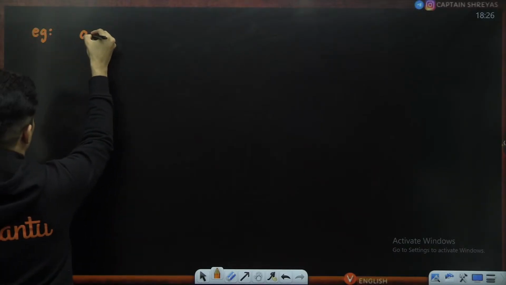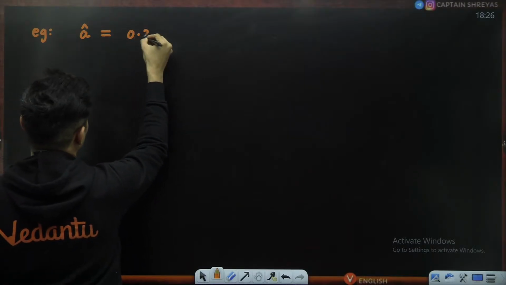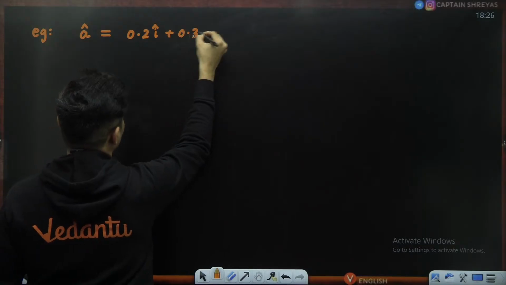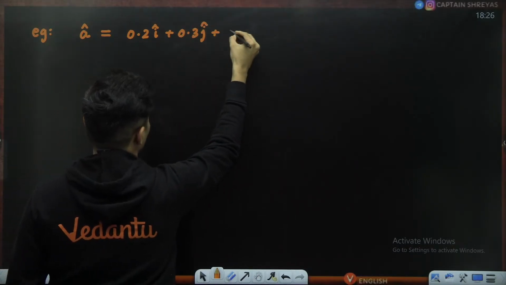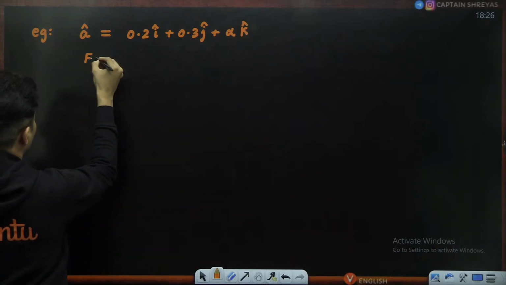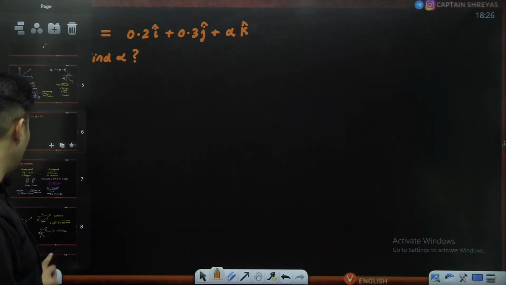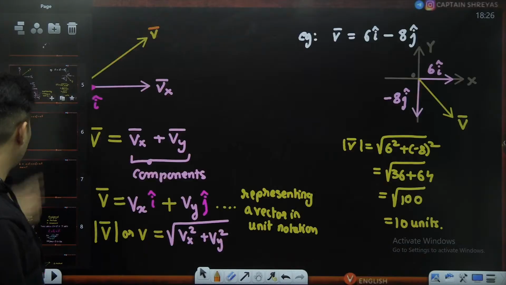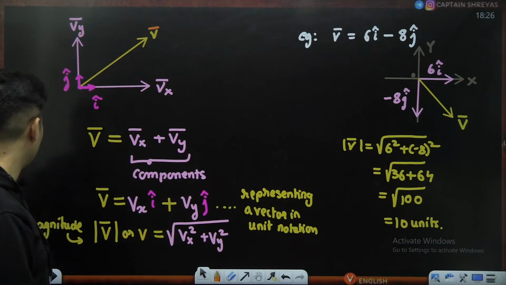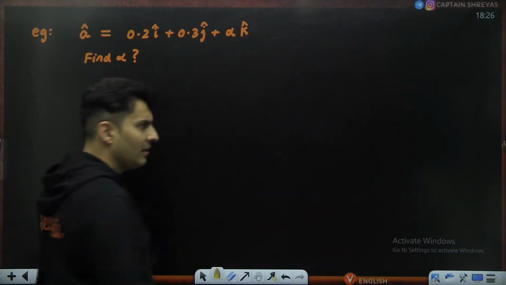I have a vector A hat, something like this, 0.2 i cap plus 0.3 j cap plus some alpha k cap. Question is, can you find the value of alpha? Yes, this is a three-dimensional problem, but formula-wise everything will be similar. Just one z term and one k cap term will come over there. No issues. Now notice one very important thing in the question.